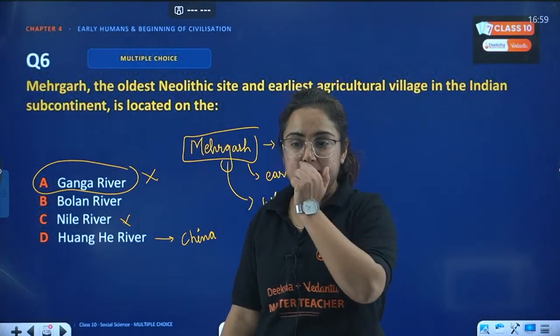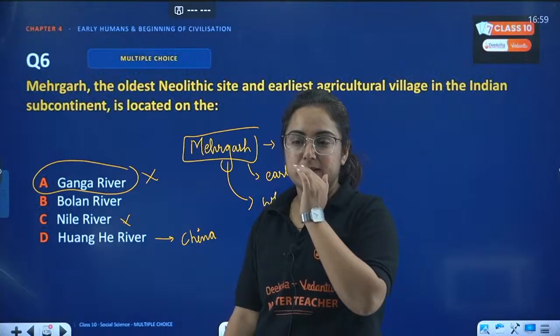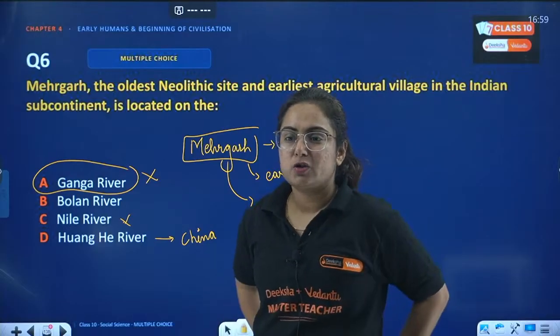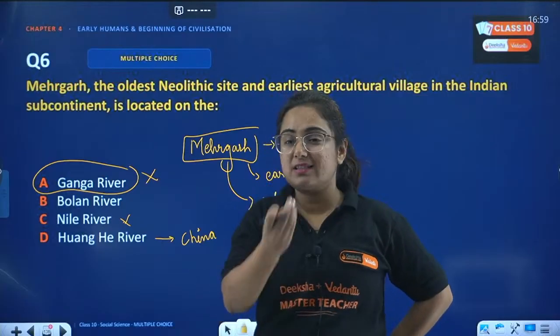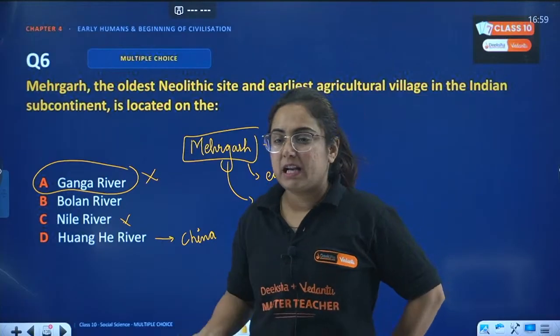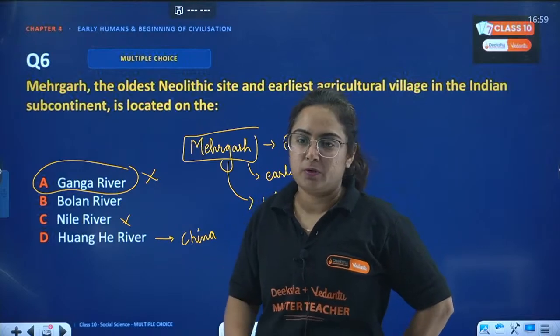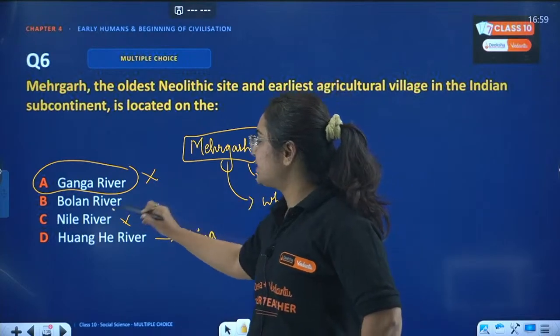All the students who were answering D, Huang He is a river in China, along which the Chinese civilization developed. Yes, ma'am, I think it was in Baluchistan. Yes, exactly. Stop spamming. I get irritated. I can ask them to stop spamming, but I can't make them stop, right? So here the correct answer is Bolan River.